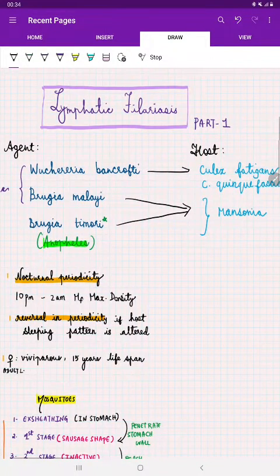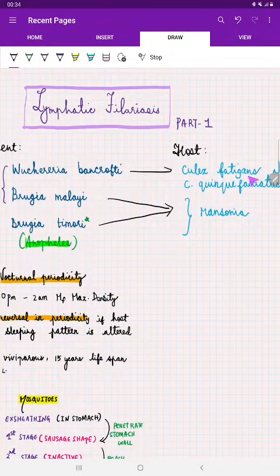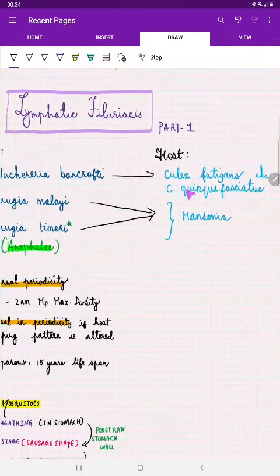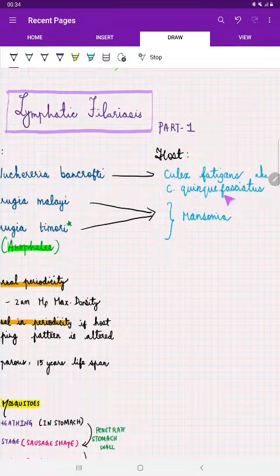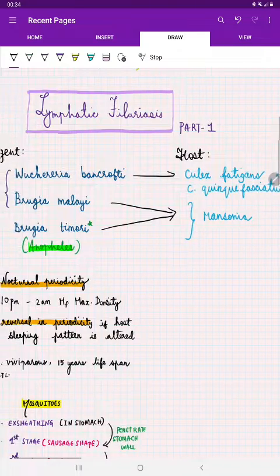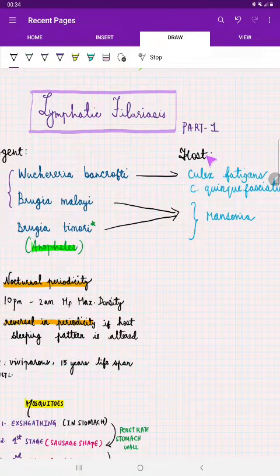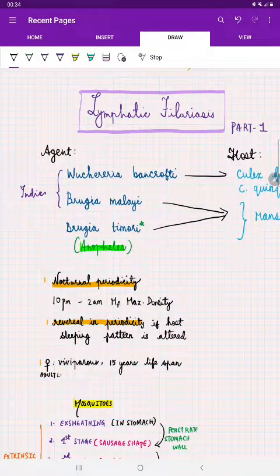And the intermediate host is Culex fatigans, which is the older term. The newer term is Culex quinquefasciatus. This is the newer name for Culex fatigans. And the intermediate host, that is a mosquito, for Brugia malayi and Brugia timori is Mansonia. There is also another vector, the Anopheles mosquito, for Brugia timori, which we are not going to consider because that is not common in India.